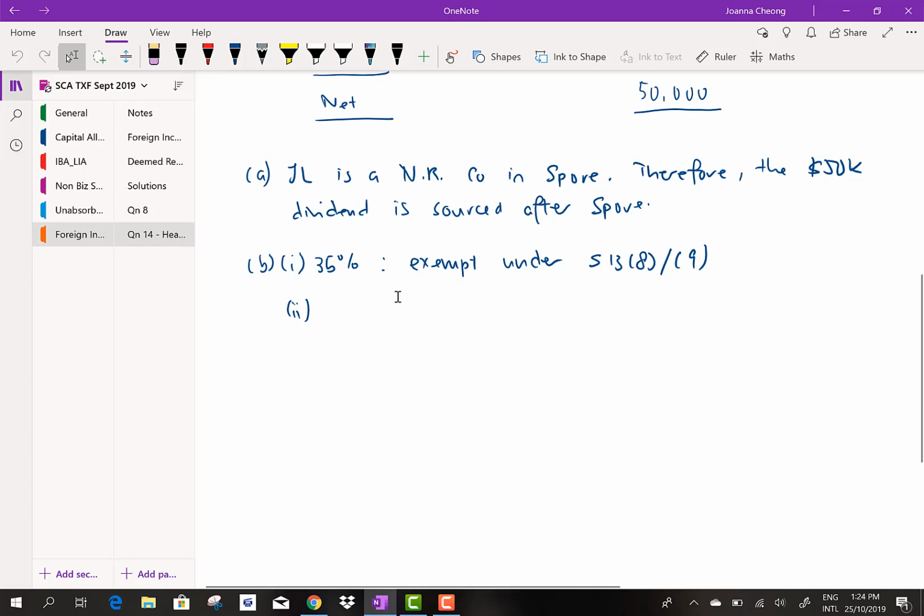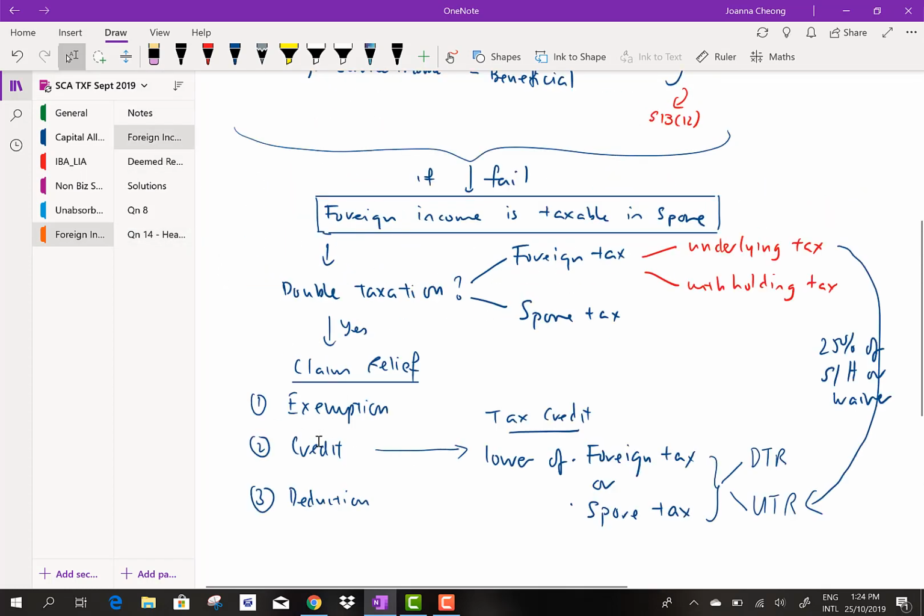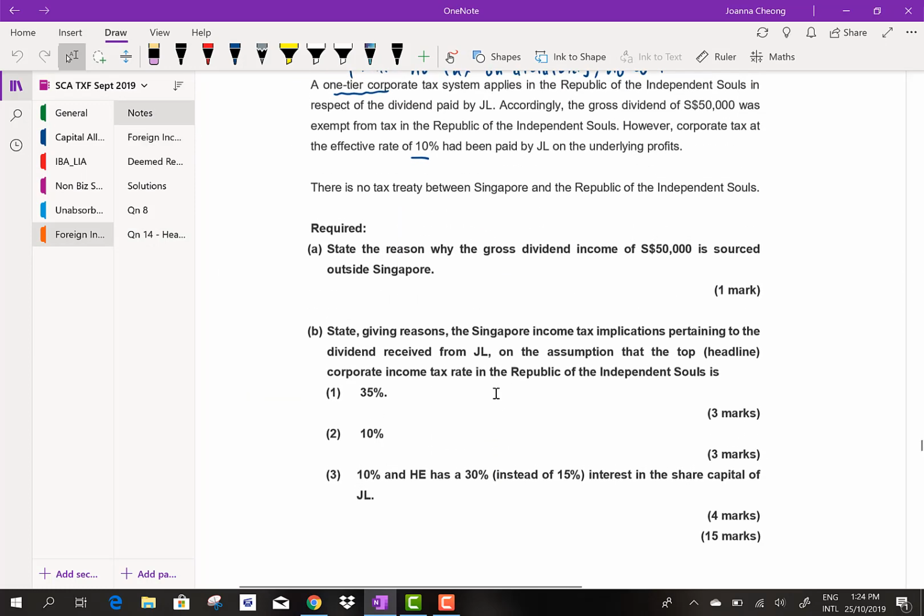Okay, now, so if the headline tax is 10%, all right, can you claim a relief? Credit relief. Now, if you go back to the question, it says there is no tax treaty between Singapore and Republic of Independence.